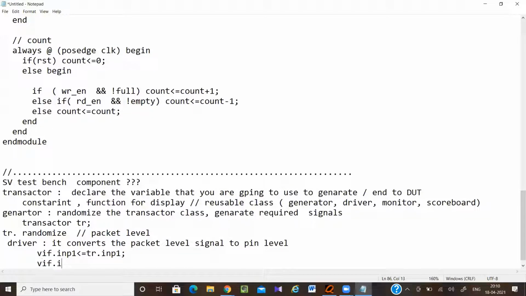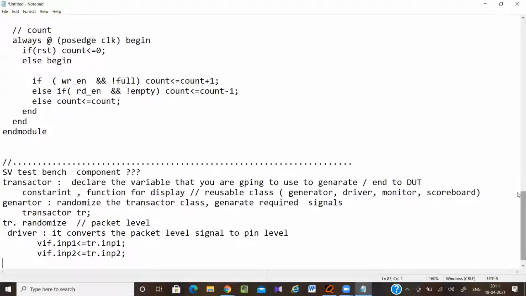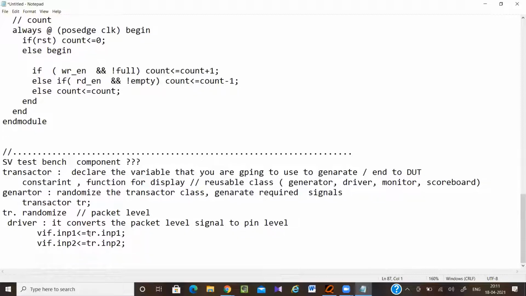Then interface.input2 equal to transactor.input2. Like this we write in the driver. So whatever the signals are in the transactor or inside the generator class, all the signals are at packet level. So we are converting this packet level to pin level, because the DUT, if it has 5 inputs, it needs 5 signals. It won't accept the packet manner.